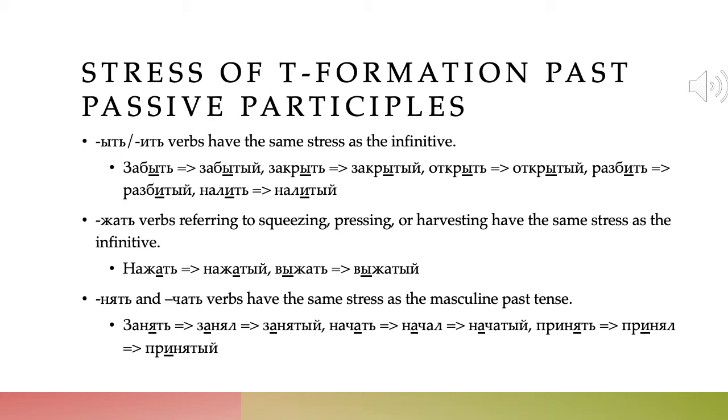Where things get tricky are these нять and чать verbs that have the same stress as the masculine past tense. So занять, to occupy, becomes он занял in the masculine past tense, and the past passive participle is занятый. Начать, to begin, becomes он начал, and then начатый. Принять, to take or accept, becomes принял, and then принятый.